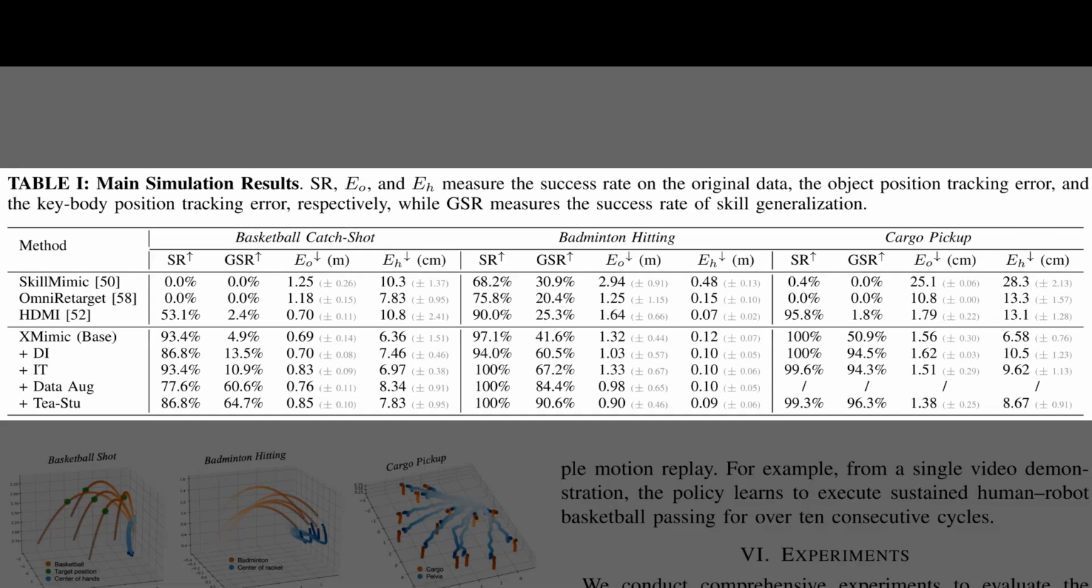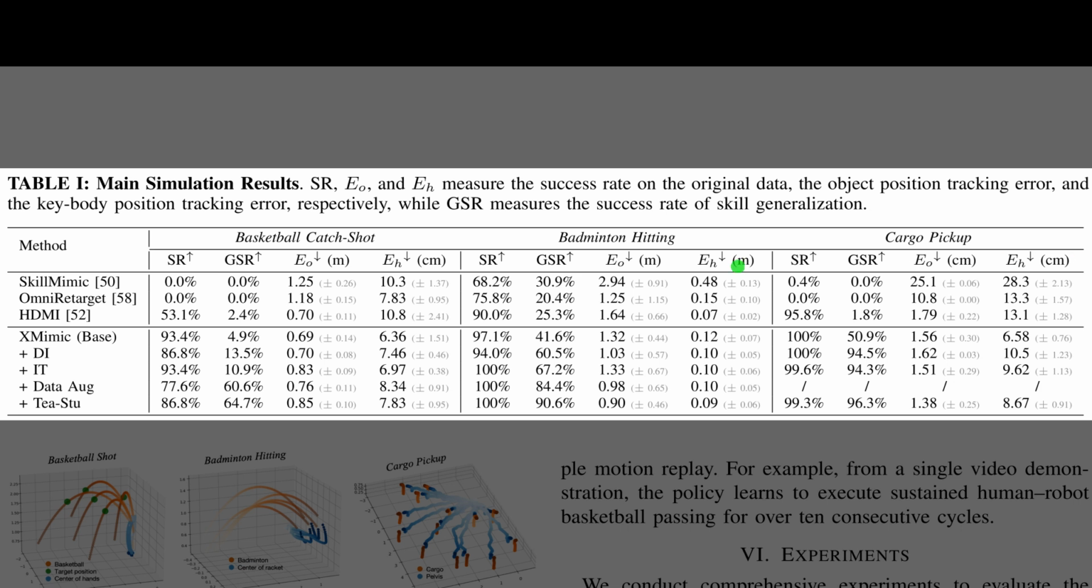Alright, moving from the training pipeline, Table 1 details the main simulation results. It compares the proposed framework against baselines like Skill Mimic and HDMI across 3 tasks: basketball catch and shot, badminton hitting, and cargo pickup. The columns track standard success rate as well as generalization success rate on unseen variations.